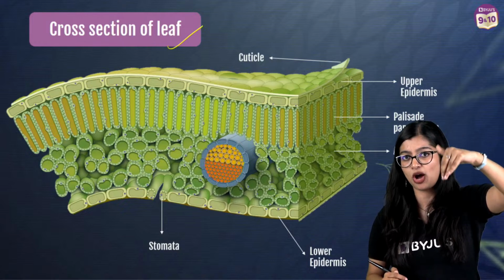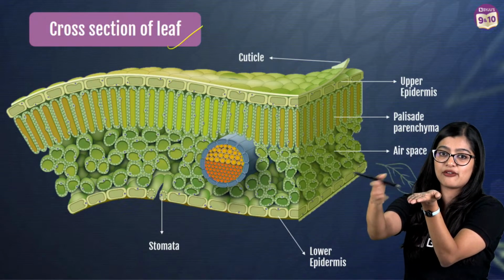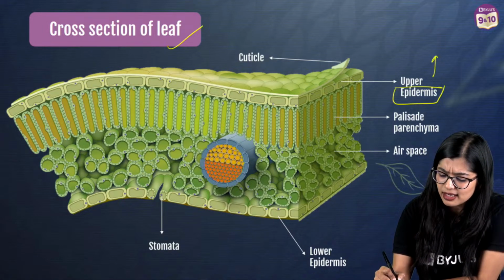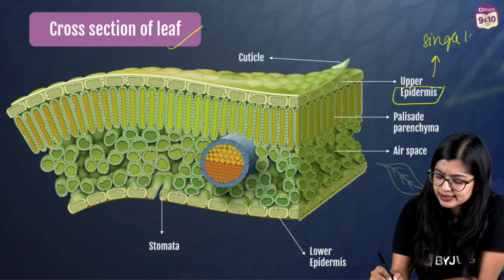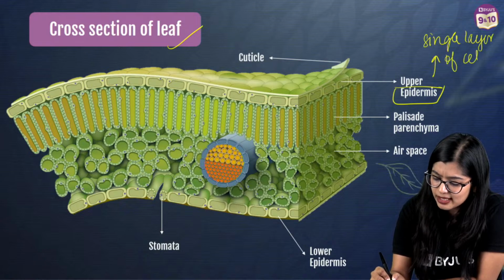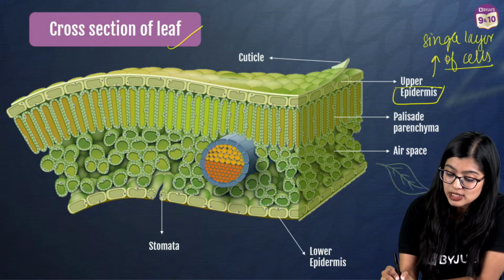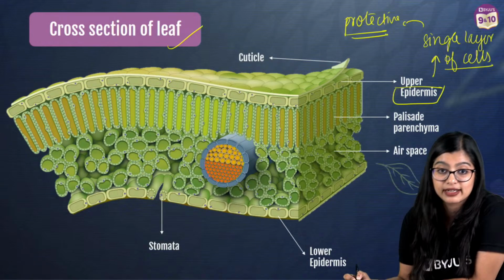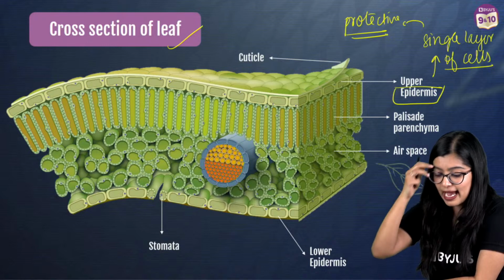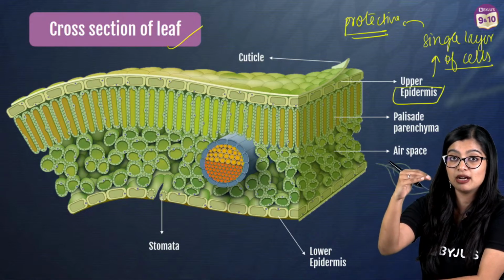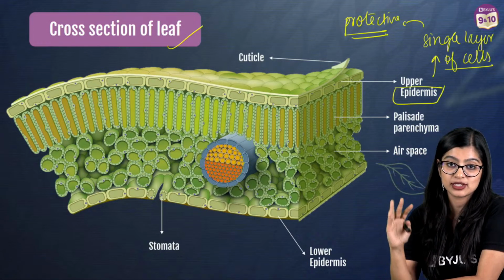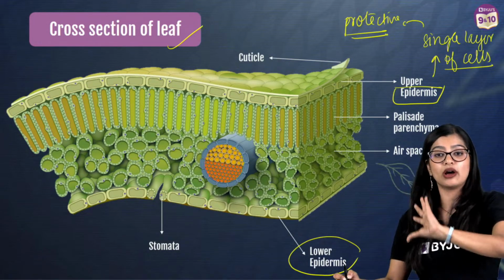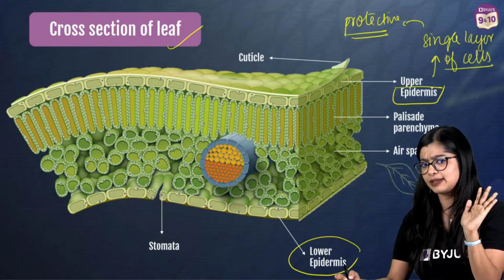So if I'm looking at it from the top, now imagine this is my leaf, right? I'm looking at it from the top. We see that we have the epidermis and it is a single layer of cells, right? It is a single layer of cells and we see that mainly it is protective in nature, right? So this right here is protective in nature. Now below that, of course, we see that there is epidermis which is present on top and it is present in the bottom as well. So when it is present in the bottom, we call it the lower epidermis. Very simple and easy. Yes?